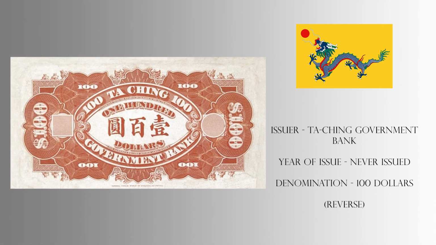The reverse is a plain one and depicts the denomination and name of the issuer. The blank square and circle on the left and right, respectively, would have been the area where the seals were added. At the bottom of this note reads Imperial Chinese Bureau of Engraving and Printing.